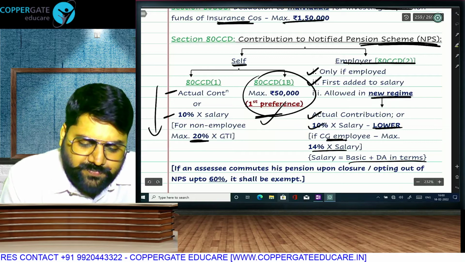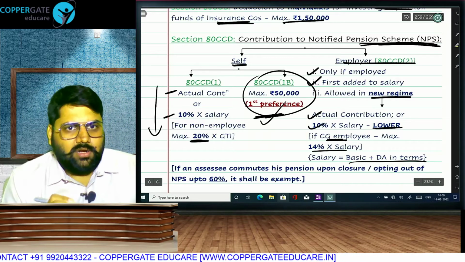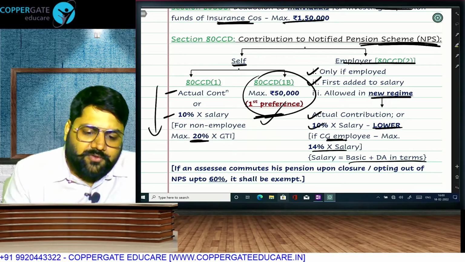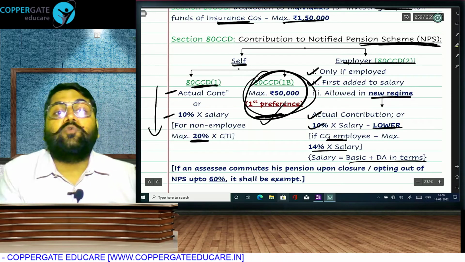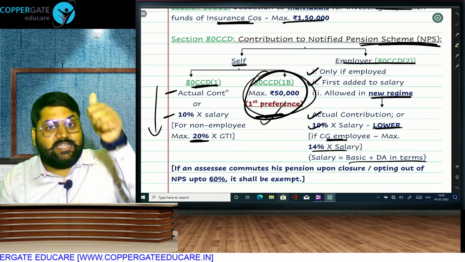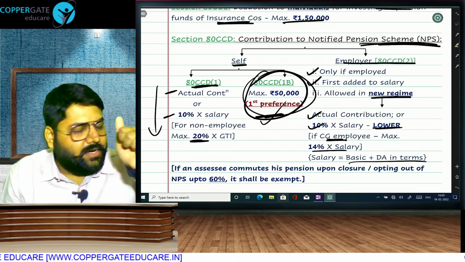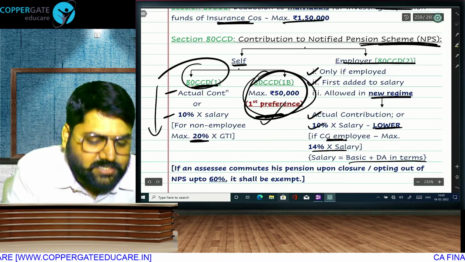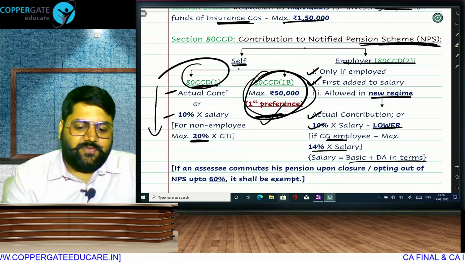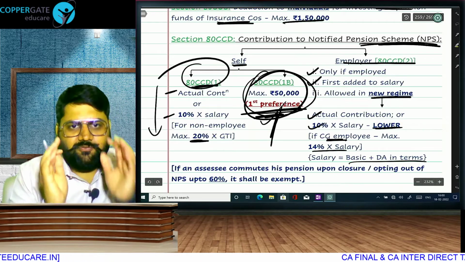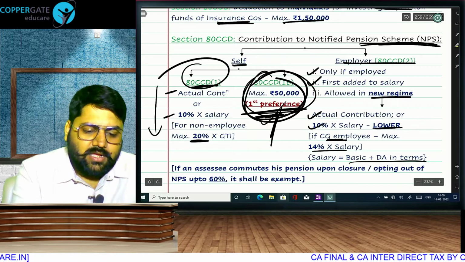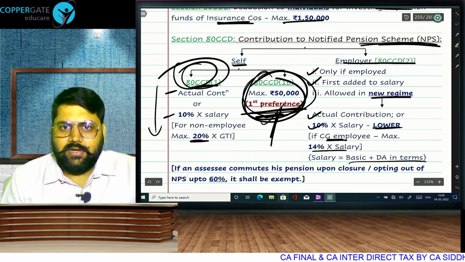But always give first preference to this. The reason we already know, it's a revision class. 50,000 that you take here directly becomes your deduction, but this will again be subjected to 80CCE limit, which says 80C plus CCC plus CCD total will be restricted to 150, and for this there is no such restriction. So always give first preference: first from your total contribution take this 50, then bring the balance here and accordingly take your deduction.